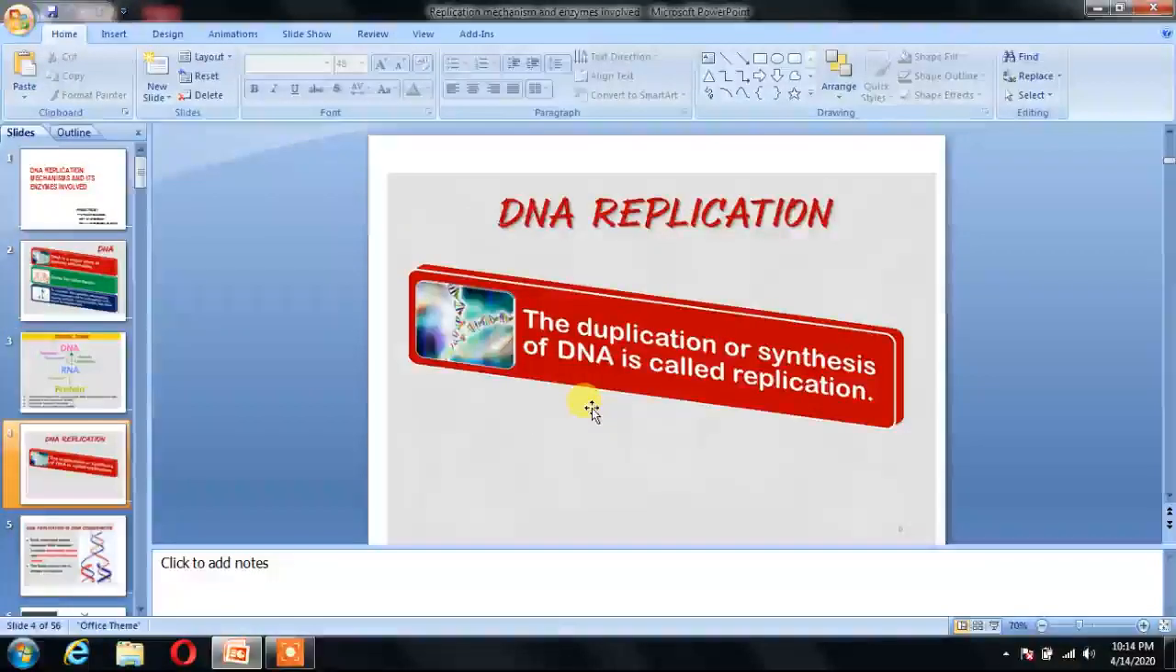DNA replication. One of the most important properties of DNA is that it forms additional identical copies. The process of forming its replica copy is called replication. Replication is the basis of evolution of all morphologically complex forms of life. Thus, the duplication or the synthesis of DNA is called replication.